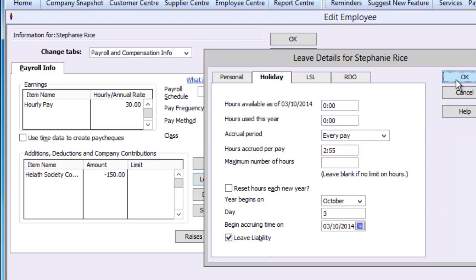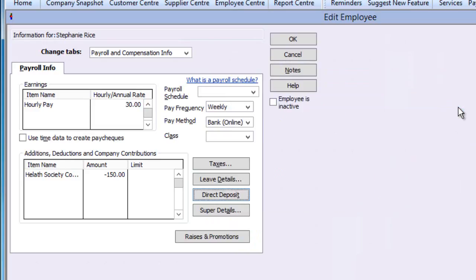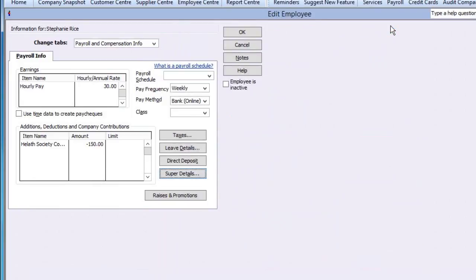In Direct Deposit, you can specify the bank accounts to which direct payments will be made. Finally, in Super, you can select the super items that are relevant. You must enter the Super Guarantee payroll item and the rate will automatically populate here. You should also enter Super Fund details here for payment convenience, although they can be added later. Your employee is now configured to process a pay.